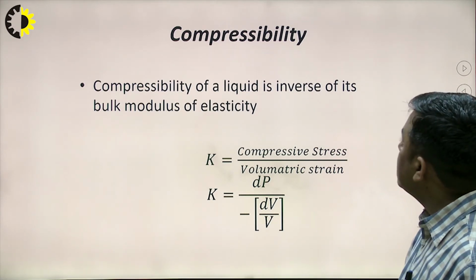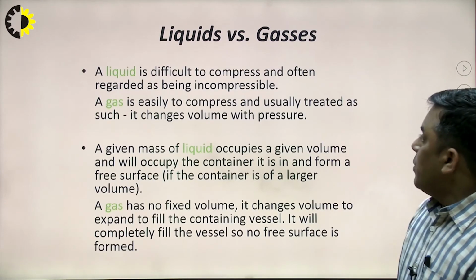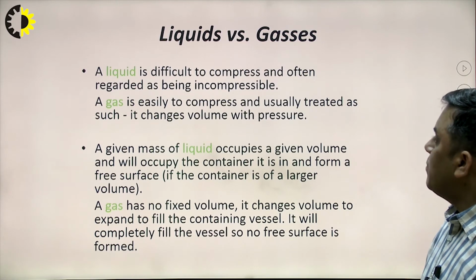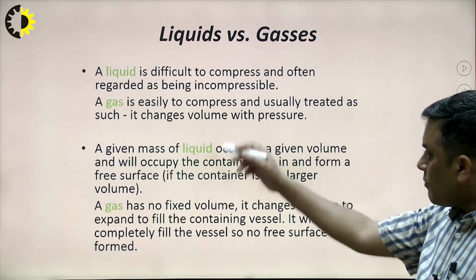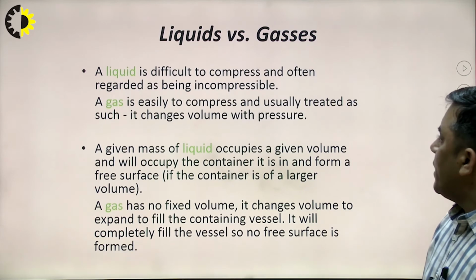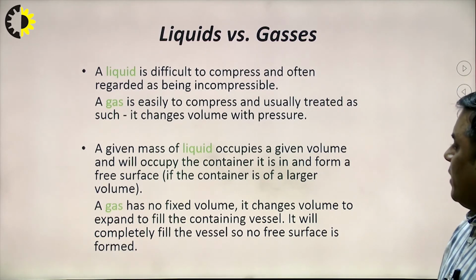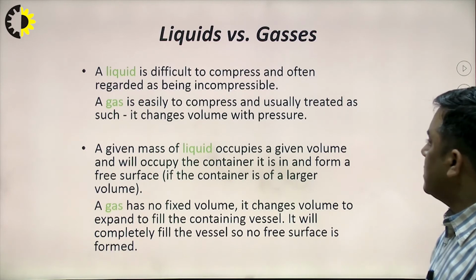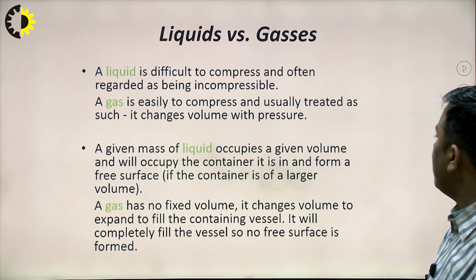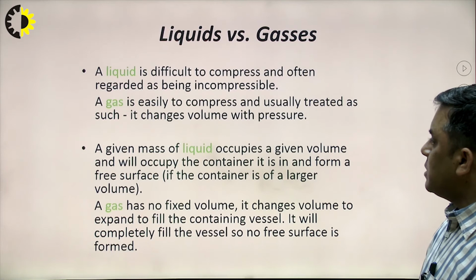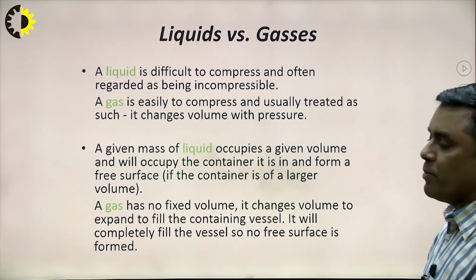So compressibility is this. Now, liquid versus gas: what is the difference? A liquid is difficult to compress and often regarded as incompressible, as already told to you, whereas a gas is easily compressed and usually treated as such. It changes volume with pressure.